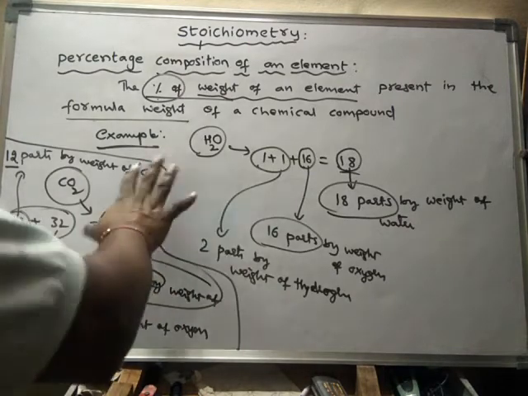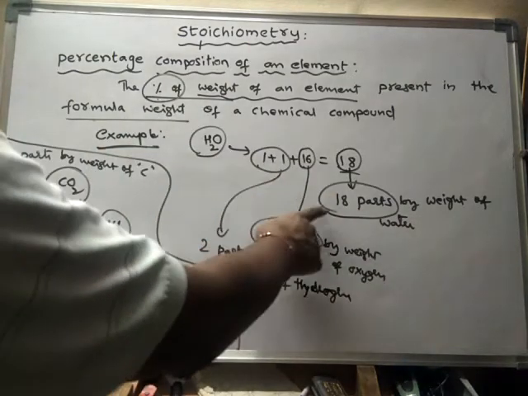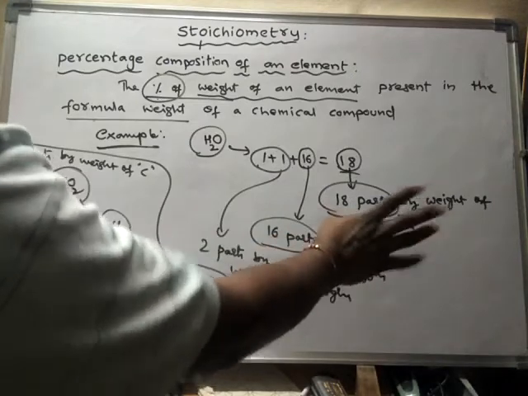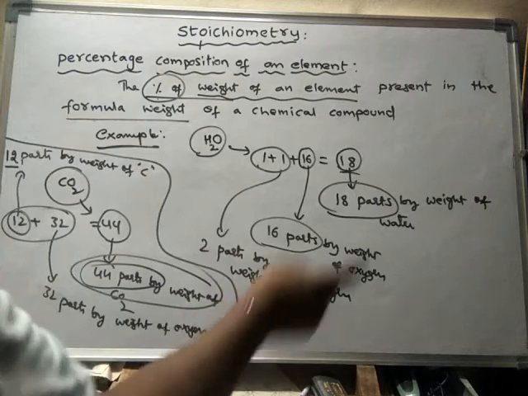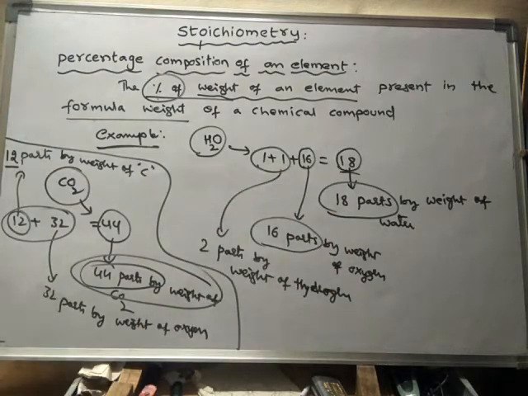So what is the meaning of this? 18 parts by weight of water is formed from 16 parts by weight of oxygen and 2 parts by weight of hydrogen.